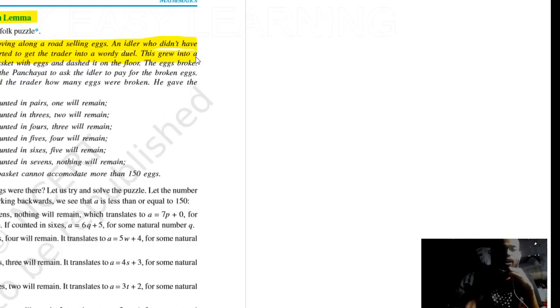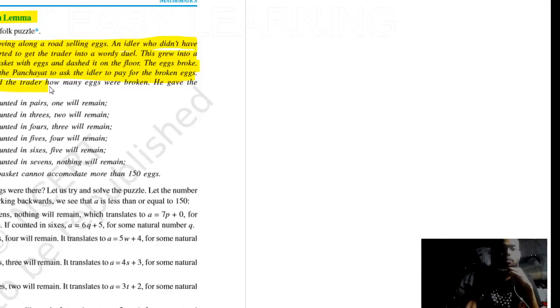He pulled the basket with eggs and dashed it on the floor, meaning threw it on the floor. The eggs broke. The trader requested the panchayat to ask the idler to pay for the broken eggs. The trader wants his money, or payment, that the idler has to pay. Panchayat means a team or judge.